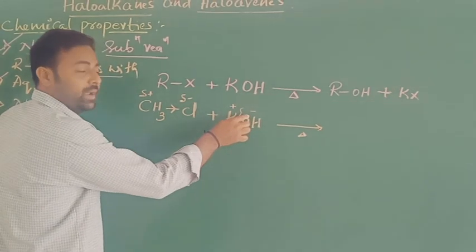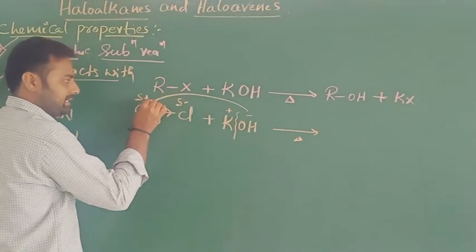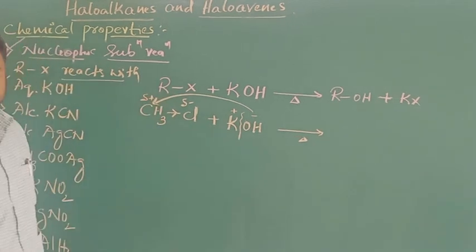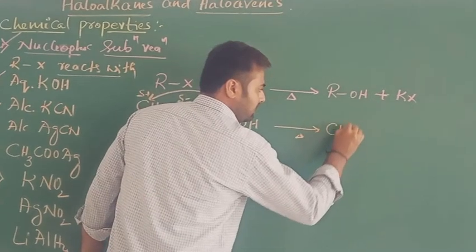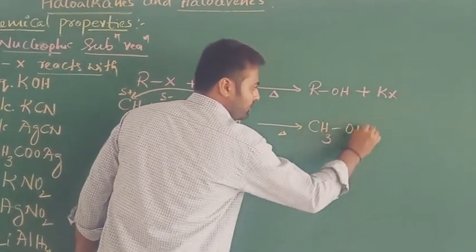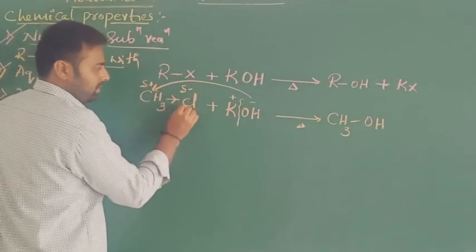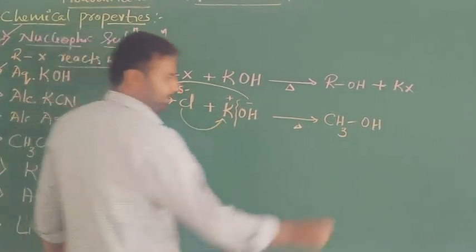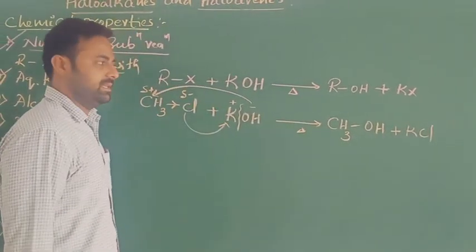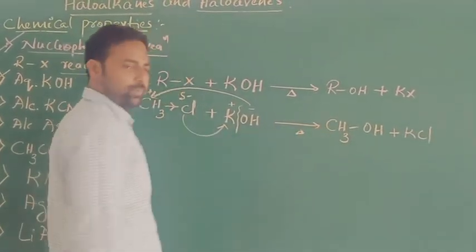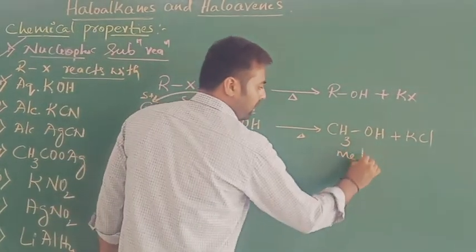Definitely this OH minus nucleophile attacks this carbon and gives the respective product, that is CH3OH, and this Cl minus combines with K plus and gives the byproduct, that is KCl salt, and this is the main product, the nucleophilic substitution product, that is methanol.